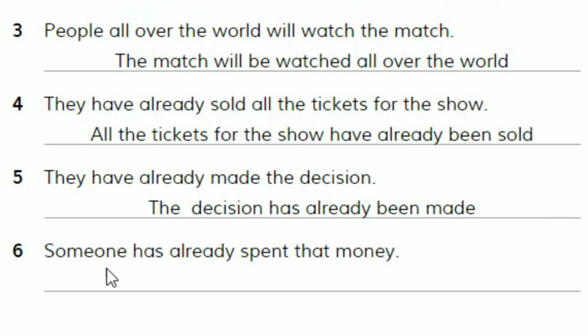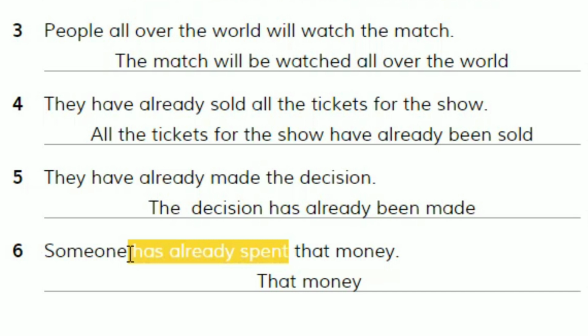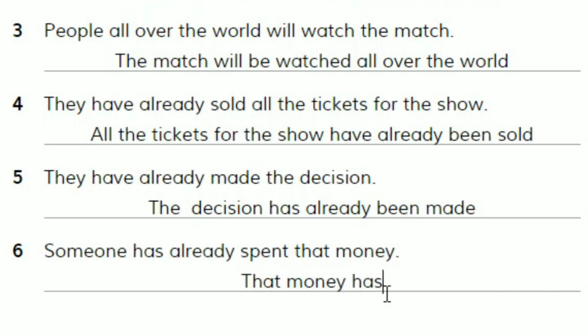The last example, someone has already spent that money. So that money is the object that becomes the subject in the passive. Let's start with that money. Again, here we have has already been spent. So we can say that money has already been spent.